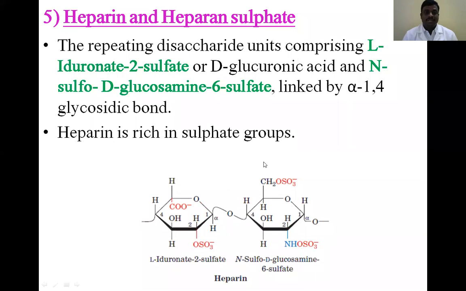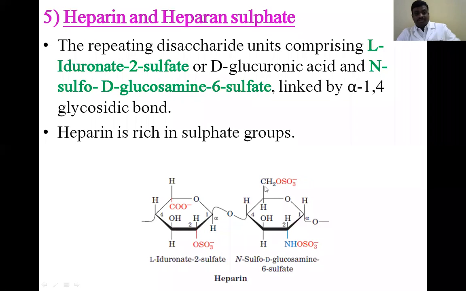Next one is heparin or heparan sulfate. We know that heparin is an anticoagulant present in the blood. Anticoagulant means it always protects the blood from the formation of a clot. It has L-iduronate 2 sulfate combined with N-sulfo glucosamine 6 sulfate, so the sulfur is mostly present at the 6th carbon atom.